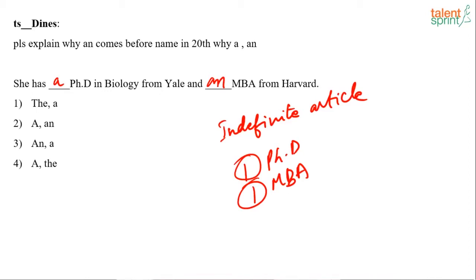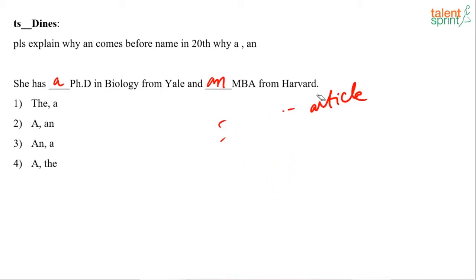Now, remember this very clearly: when we are talking about abbreviations, we make sure that we specify that we are talking about vowel sound and not vowel alphabets or letters.